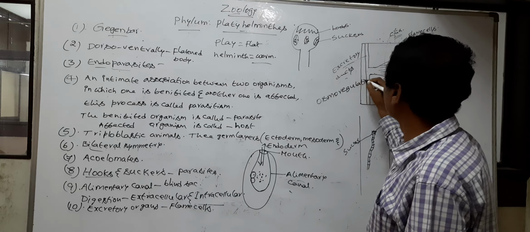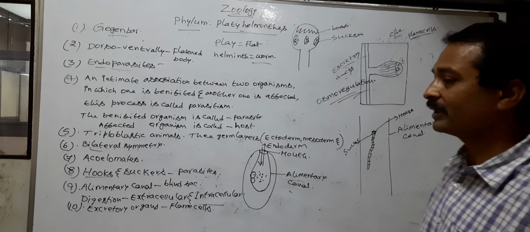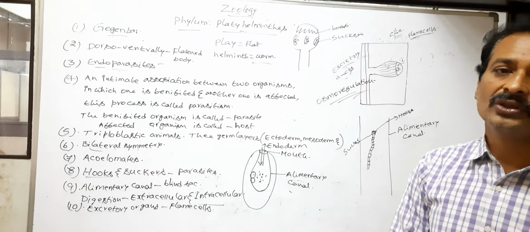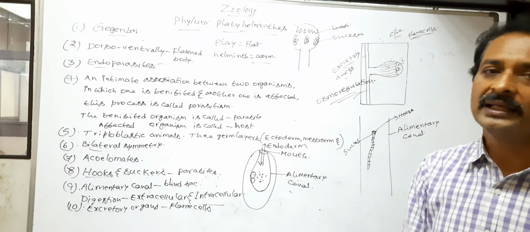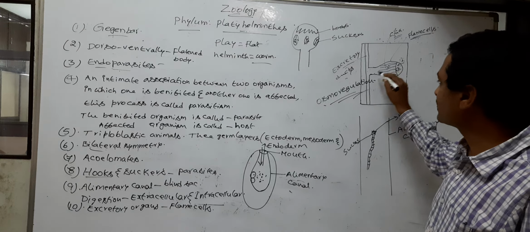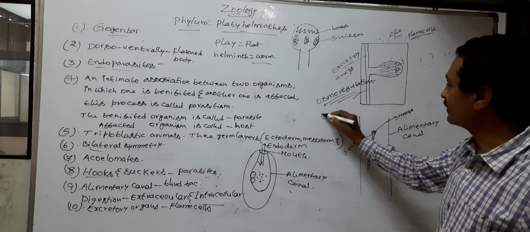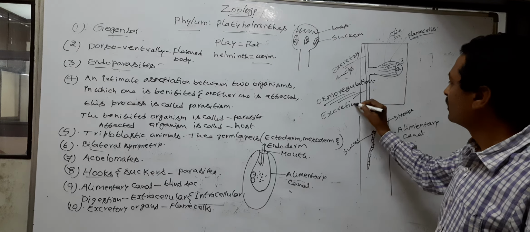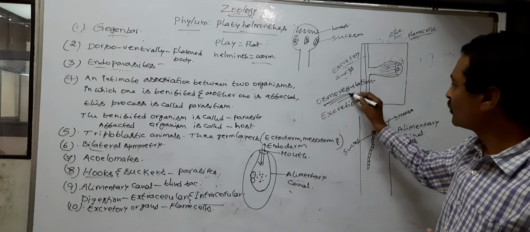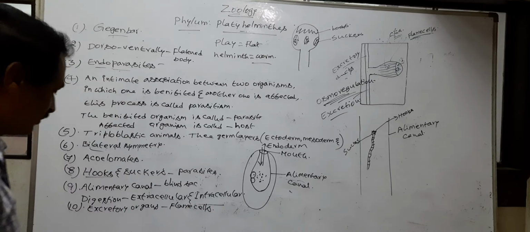Osmoregulation. Osmosis means the movement of molecules from low concentration to high concentration. So here flame cells regulate the osmosis and also help in excretion. So the function of flame cells is osmoregulation and excretion. So the excretory organs are flame cells.